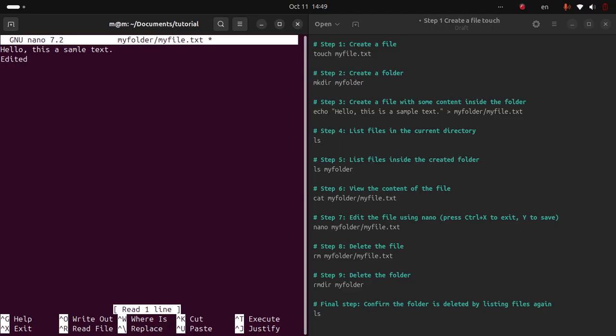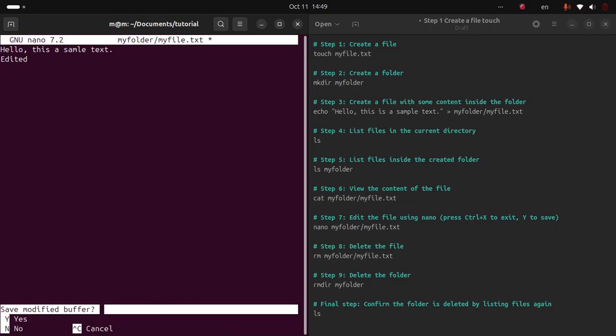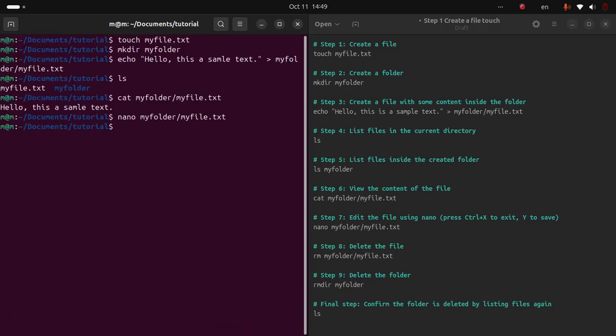Then I can use Ctrl+X to exit. Then yes, I want to save it. So I press Y. Then I just press enter. Okay. Then if I use the previous command, cat myfolder slash myfile.txt, I can get the updated version. Okay, then I am getting the edited text.